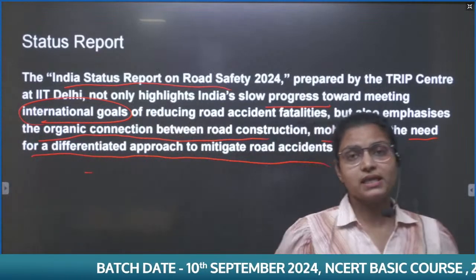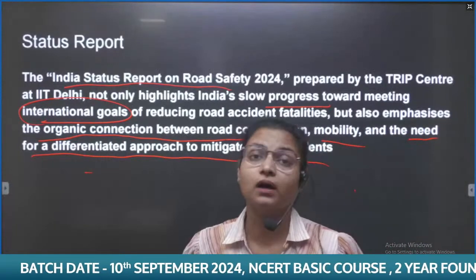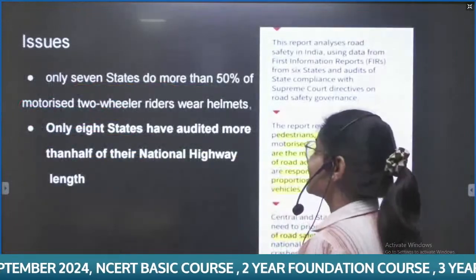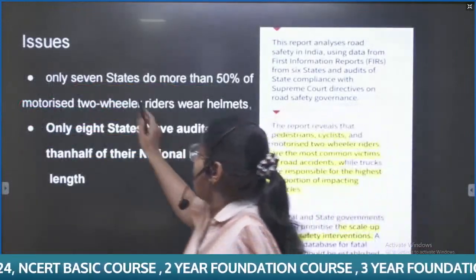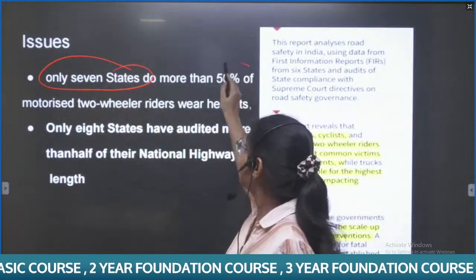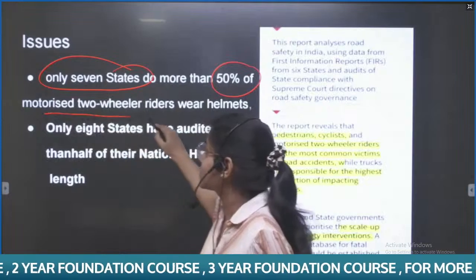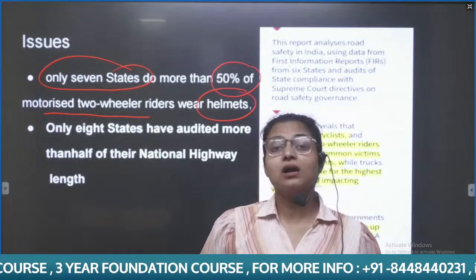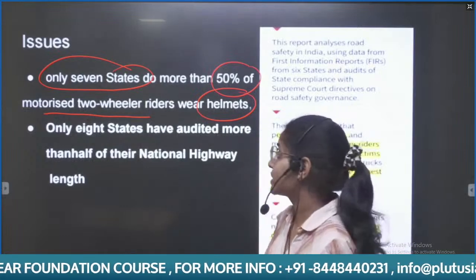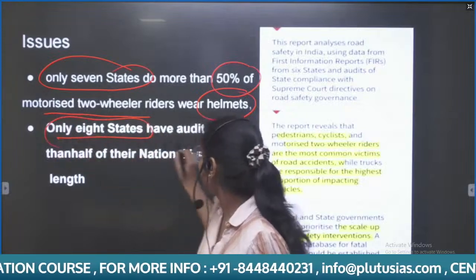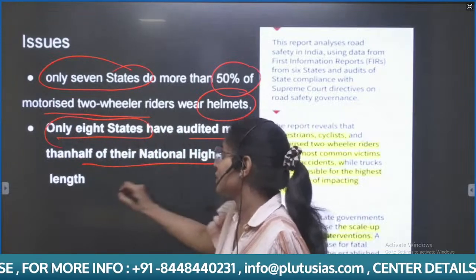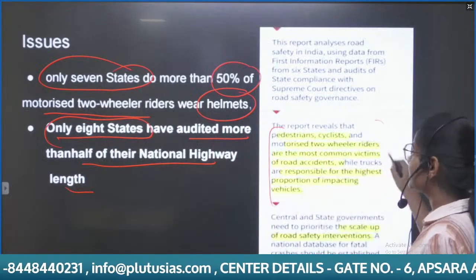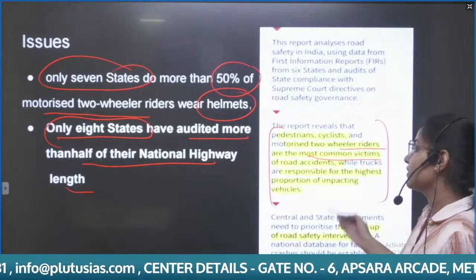So this is the report highlighting that we are behind in achieving the international goal with regard to road accidents. In this report, it highlights that only 7 states have more than 50% of motorized two-wheeler riders actually wearing helmets. It means there is a lack of following safety norms. Only 8 states have audited more than half of their national highway length. It also highlights that pedestrians, cyclists, and two-wheeler riders are the most common victims of road accidents.